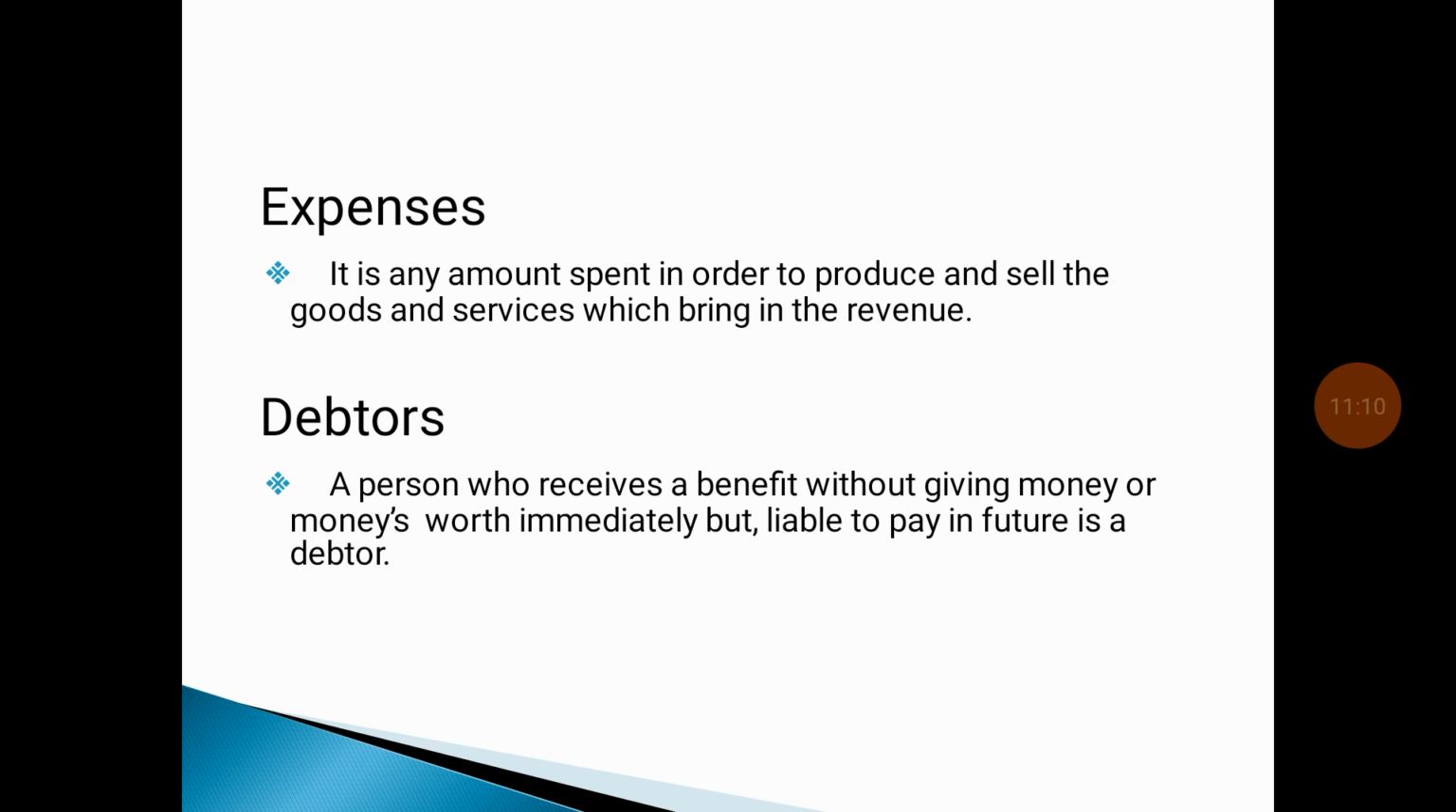Then debtor. A person who receives a benefit without giving money or money's worth immediately but is liable to pay in future is a debtor. For example, my customer buys goods on credit. So my customer has not paid the cash immediately, but he will pay after some days or 1 or 2 months. So that person is called a debtor.